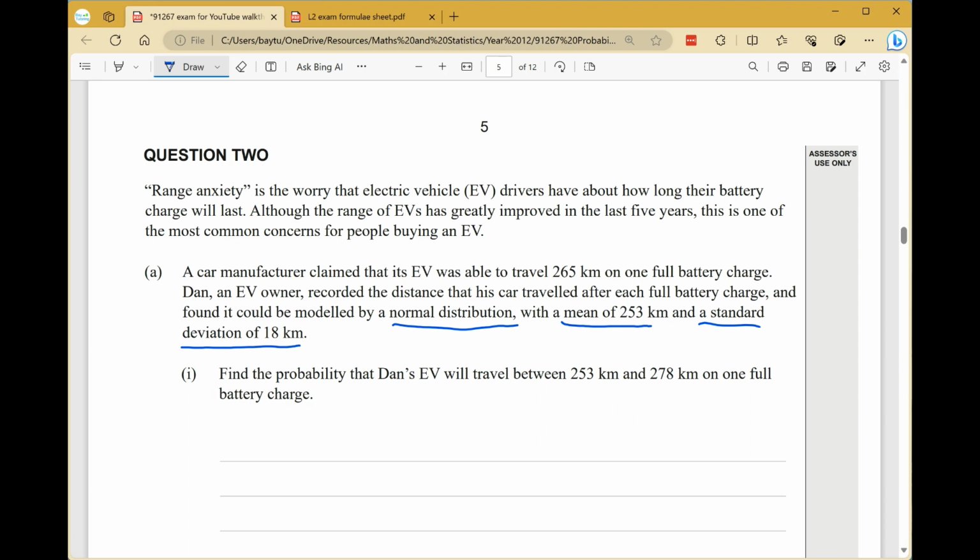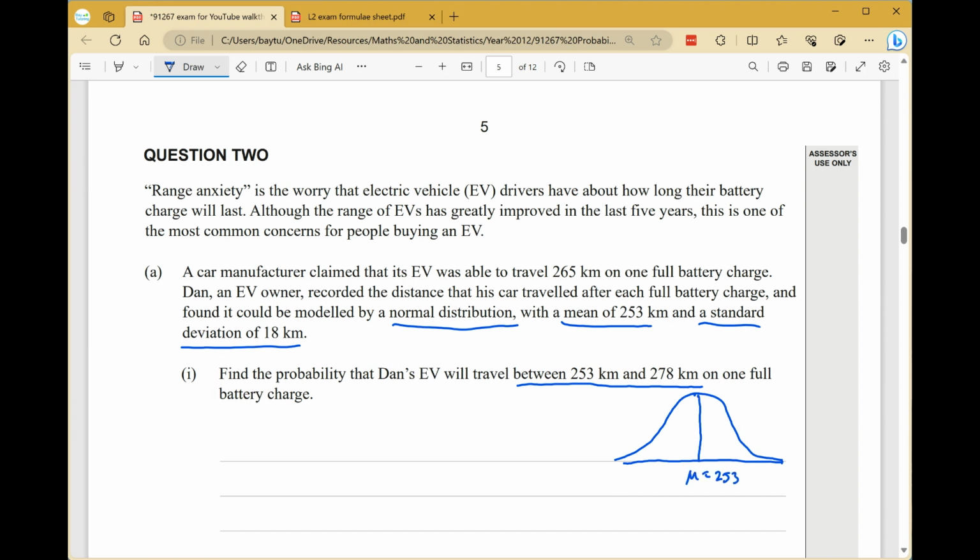So the question does explicitly state normal distribution. Typically they will in the exam as well. Find the probability that Dan's EV will travel between 253 and 278 kilometers. A place to start with any normal distribution question is to sketch a bell curve and add the information that we know. So we want to visualize what we are trying to find.